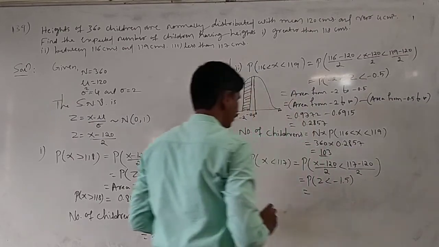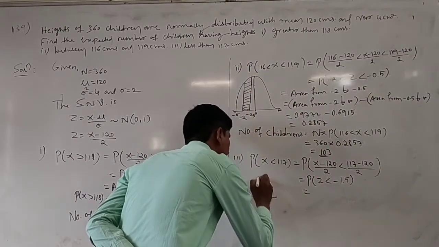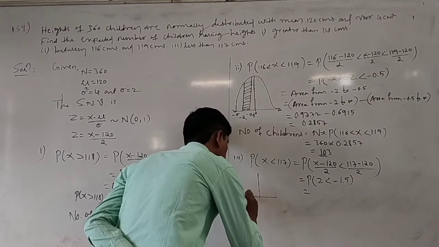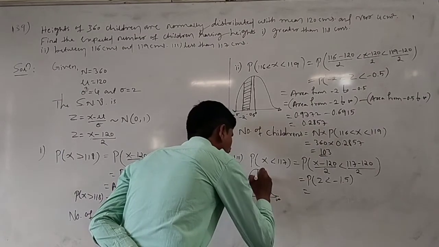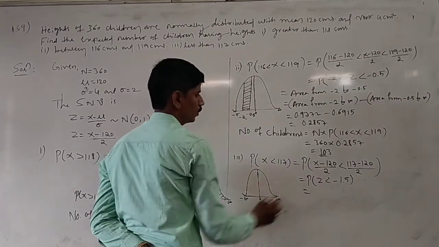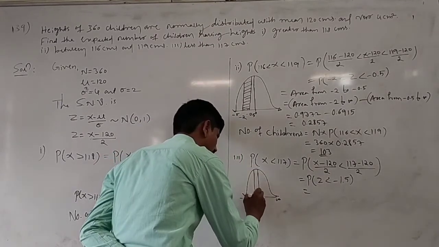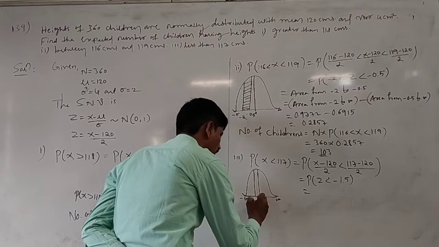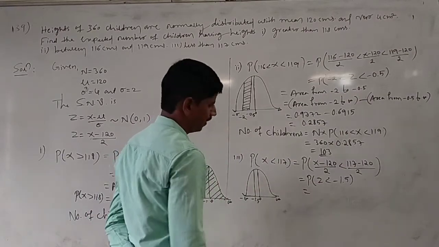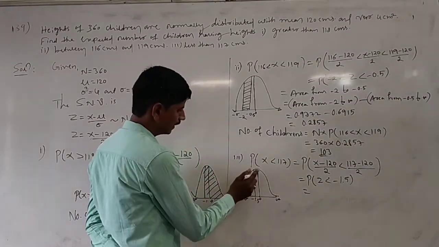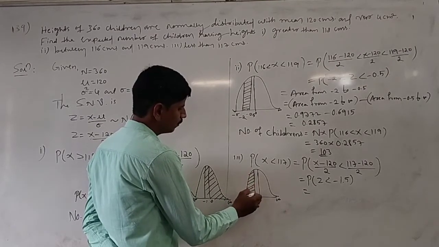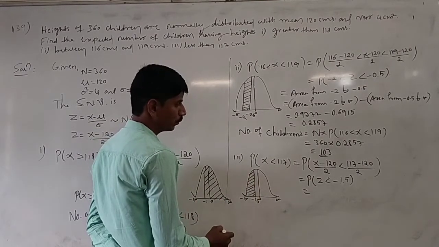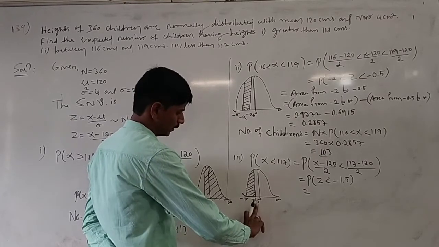Okay, here we have to draw a small curve, from minus infinity to 0. Minus 1.5 means this side we take minus 1.5. Here the symbol is less than, so it is set from minus 1.5 to minus infinity. If it were positive, z greater than minus 1.5, it would be set from minus 1.5 to infinity.